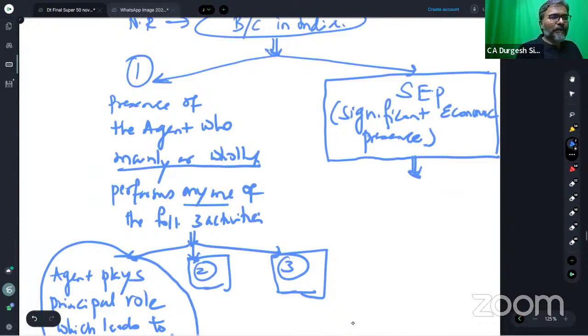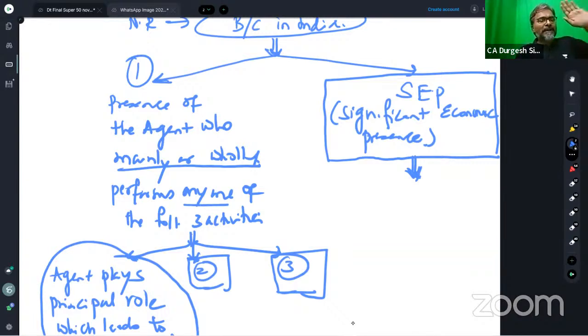Now, significant economic presence, when you see over here, what is that you're going to get, students? SEP. So far as a significant economic presence is concerned, there are two tests. The non-resident may not have his physical presence in India, but the non-resident may have a significant economic presence in India.